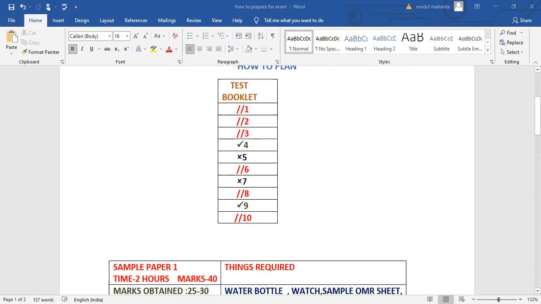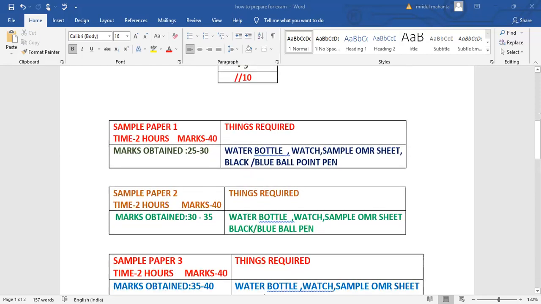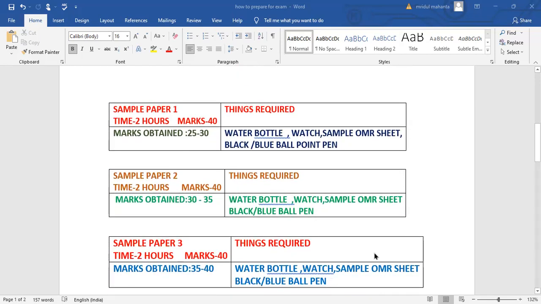Now, how you are going to prepare for your exam before these exam days. Okay, these days are very, very crucial. So I have given here minimum 3 sample papers. Sample papers are available on the website also. You can go through anywhere online. So many sample papers are available. According to your subject, you can take out the sample papers and take a printout of that. And the OMR sheet also, you have already come to know the format of the OMR sheet. So some OMR sheets you can take a printout, tell your parents to take a printout for you. Okay, so those things you have to keep ready.